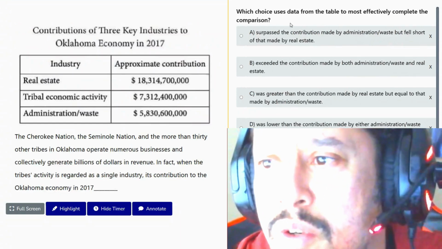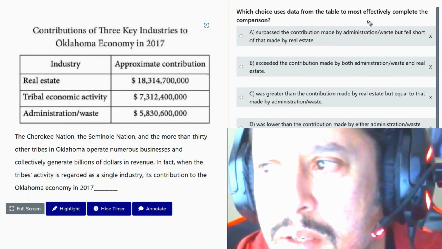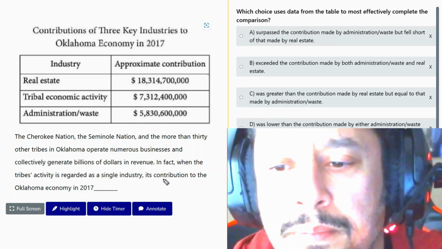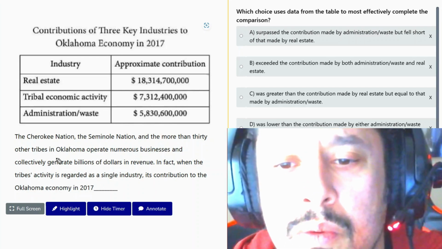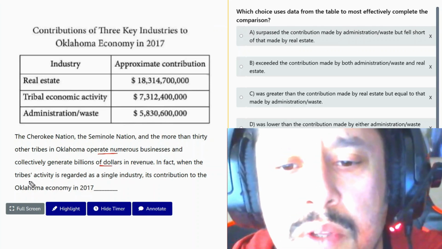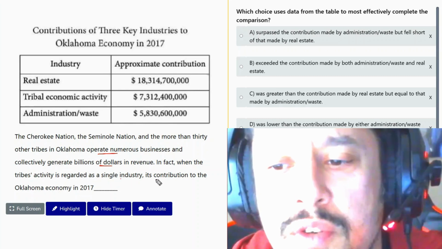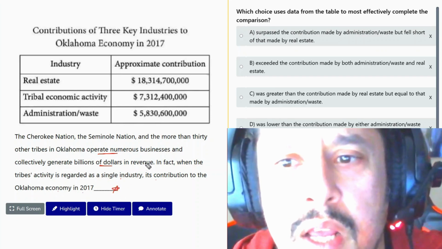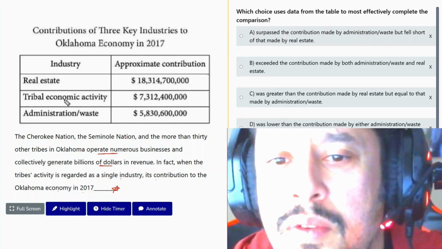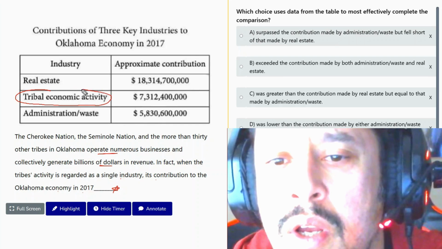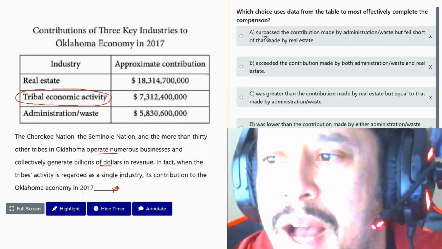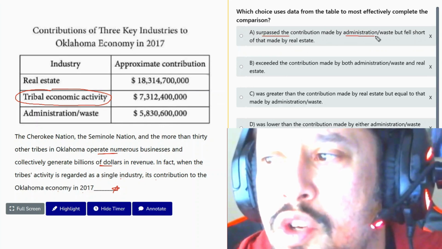Question number 11. So we want to complete the text with data from the graph. Okay. So we're talking about businesses and with the revenue. Okay, in fact, when the tribe's activity is regarded as a single industry, its contributions to Oklahoma economy in 2017. Okay, so let's find true information now. So their tribal economic activity was surpassed by administration and waste.